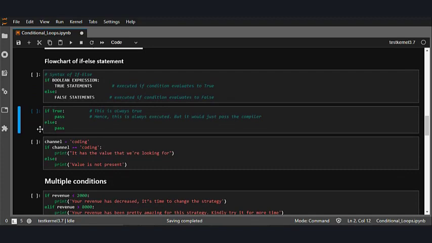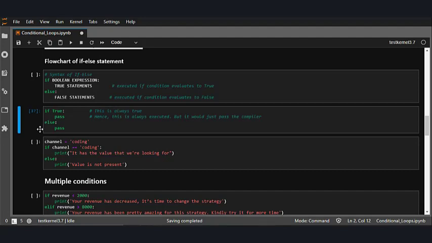Now, there's no limit on the number of statements that can appear under the two clauses of an if else statement, however there has to be at least one statement in each block. Occasionally, it is useful to have a section with no statements, let's say as a placekeeper or scaffolding for code you haven't written yet. In that case, you can use the pass statement, which does nothing except act as a placeholder.